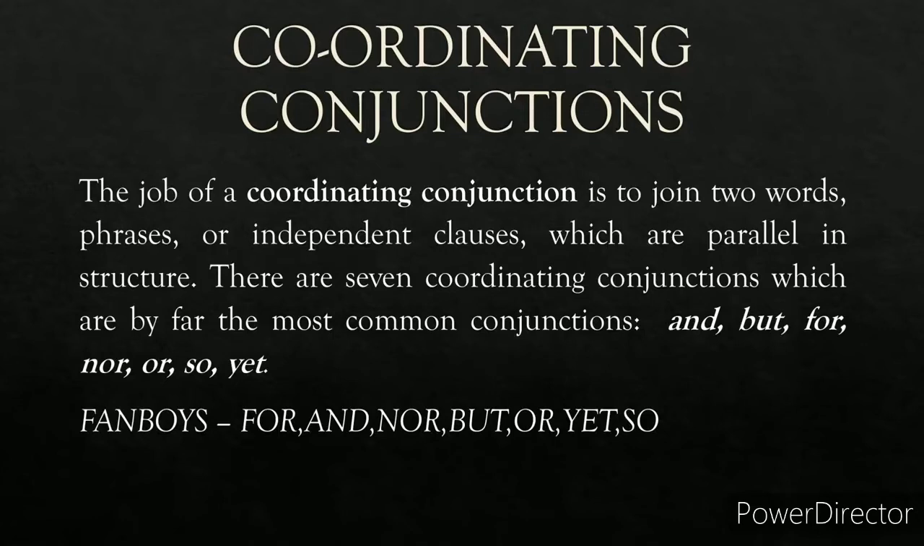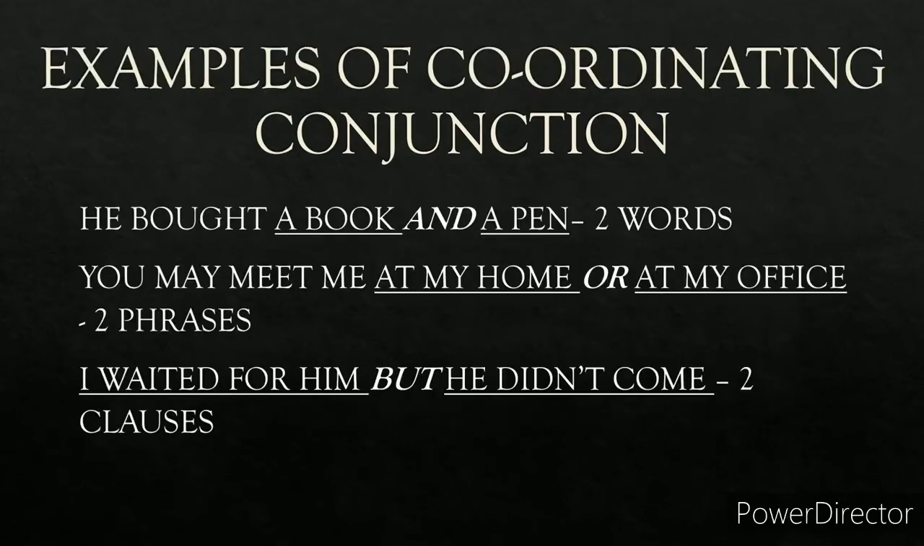So basically coordinating conjunctions, they do what? They join two words or phrases or independent clauses. Examples of coordinating conjunctions. He bought a book and a pen. And is the coordinating conjunction. It joins two words. Which are those two words? Book and a pen. So it joined two words.